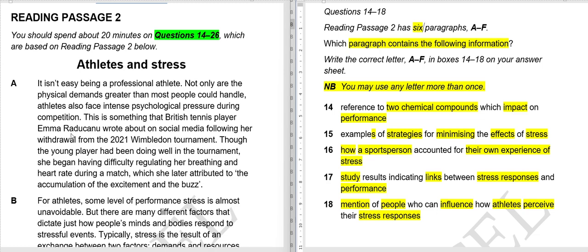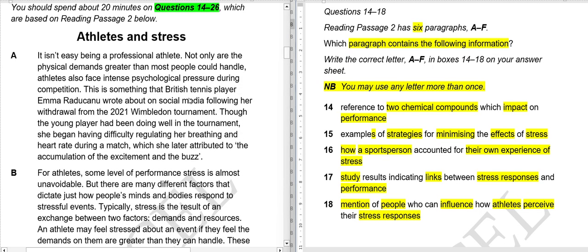Like they have psychological pressure to win, because if they won't win they will not be considered good players. So if I look at these questions, first, two chemical compounds, there is no mention of that. Examples of strategies of minimizing, up till now there is no mention of that. A sports person, there is no mention. There is no mention of links, and there is no mention of people who can influence something. So till now we don't have any answer.